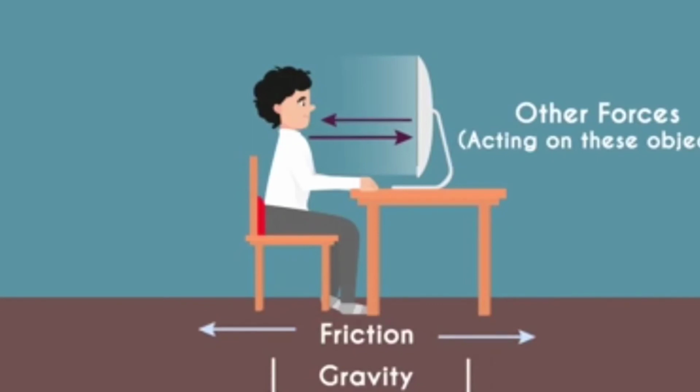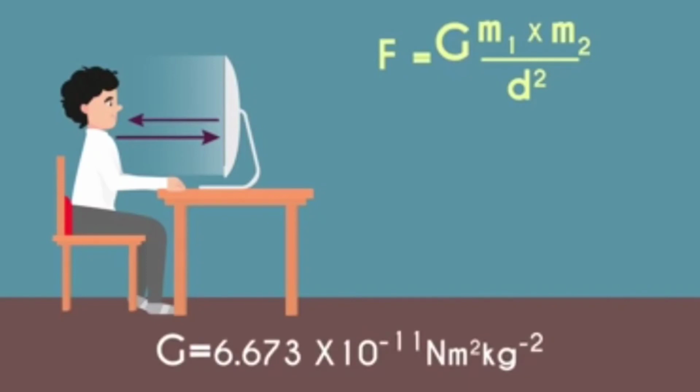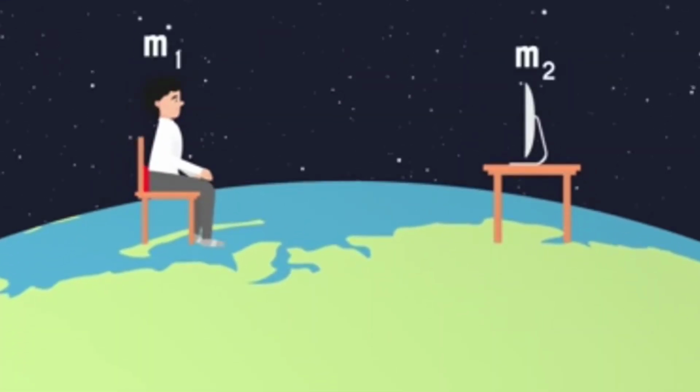You will also get the answer by looking at this formula. The value of the universal gravitational constant is very small. To calculate the force between you and the computer, m1 and m2 will be your mass and the computer's mass respectively.